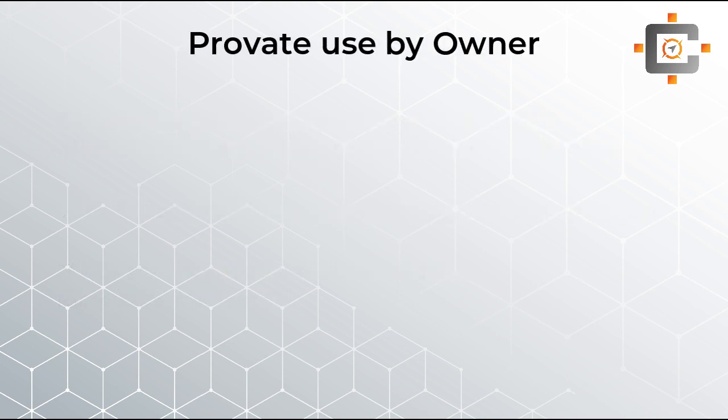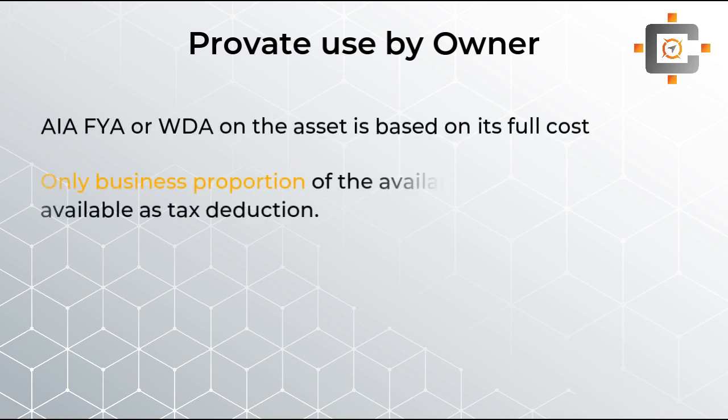It is possible that any asset bought by the business may have some private use, but here we are talking about just private use by the owner only and not the employees. When we apply the allowances, students, it will be on the full value of the asset, but in the column of allowances, only the business use proportion will be allowed. That means if you are claiming your AIA, students, your AIA will be utilized fully. But if you see the total allowance over there, only and only the business proportion will go.